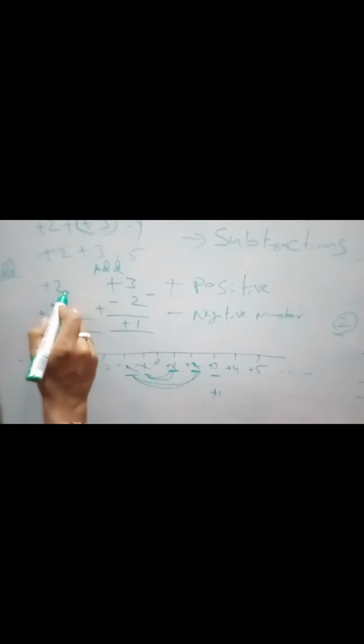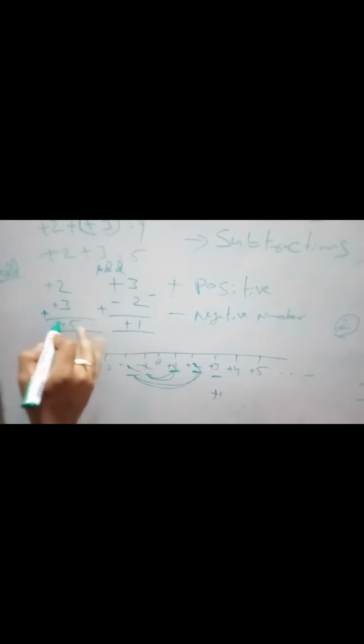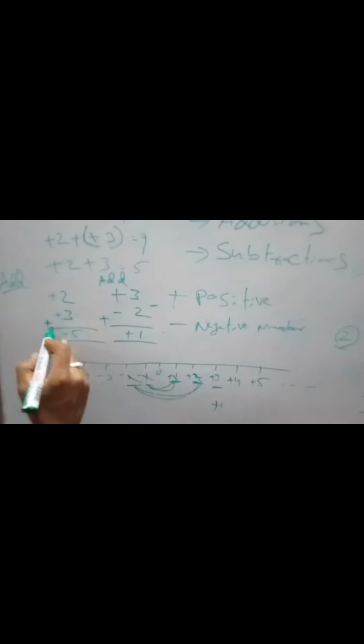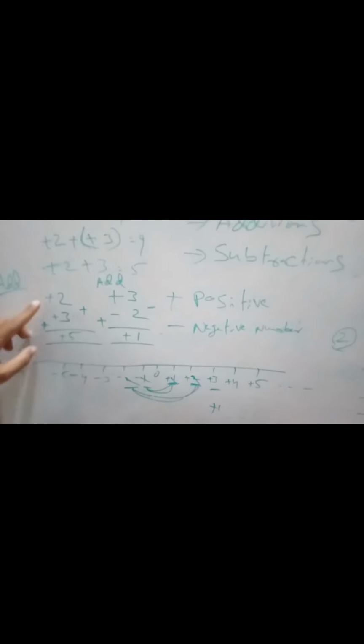Which number is the positive number? If you see, this is a positive number here. Don't confuse with this. So when you are doing 2 plus 3, when you are doing addition, put a symbol here. When you are practicing, it will come automatically. Plus into plus is plus, we have to do the addition for these two numbers. 2 plus 3 is 5. Which 5? Whichever is greatest.